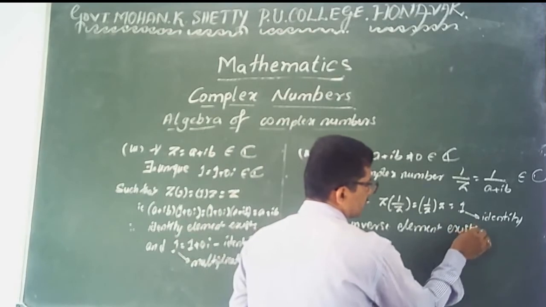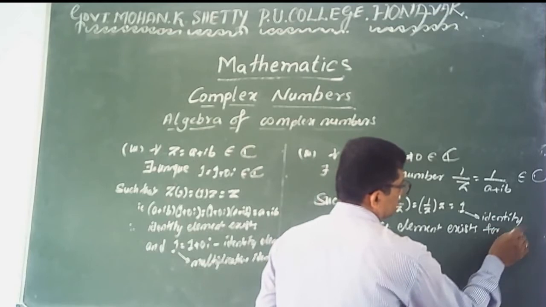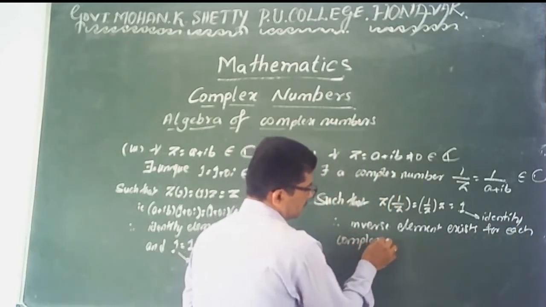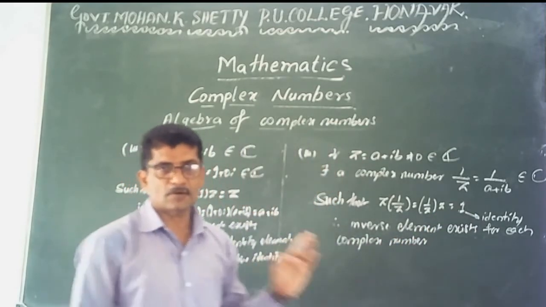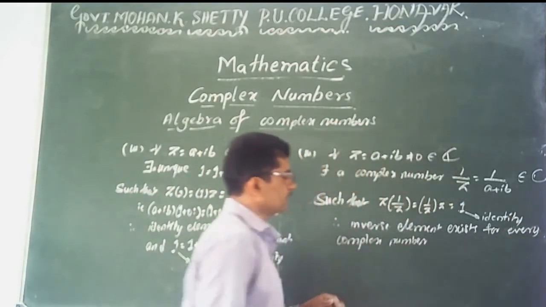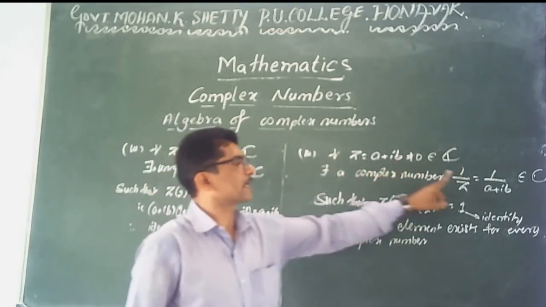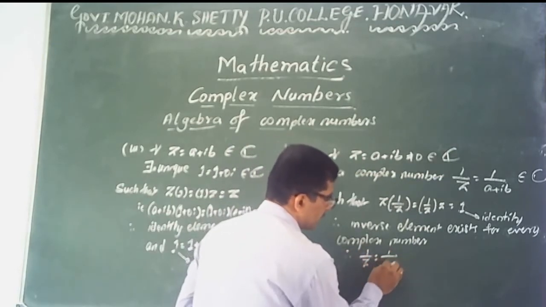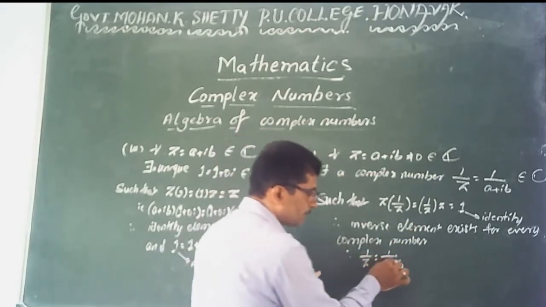exists, defined for all complex numbers. For every complex number, the inverse element exists. Suppose z is a complex number a plus ib, then 1 by z means 1 divided by a plus ib. Is it clear? 1 divided by a plus ib.